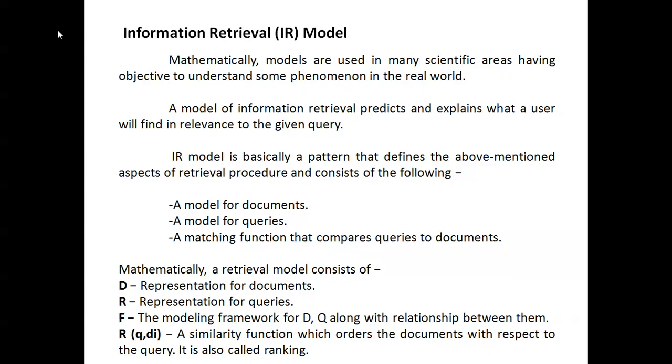Information retrieval model. An IR model basically defines the aspects of the retrieval procedure and consists of the following: a model for documents, a model for queries, and a matching function that compares queries to documents. Mathematically, a retrieval model consists of a representation D for documents, a representation R for queries, and a modeling framework for D and Q along with the relationship between them, and a similarity function which ranks documents with respect to the query. This is also called ranking.